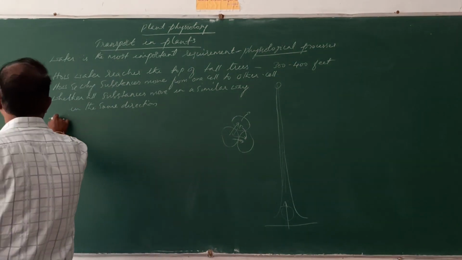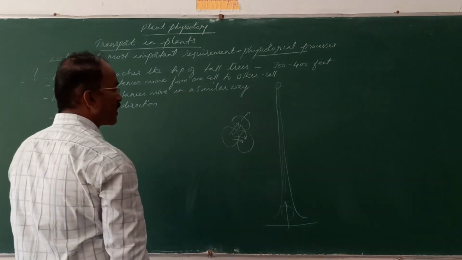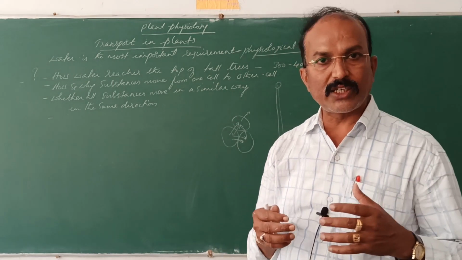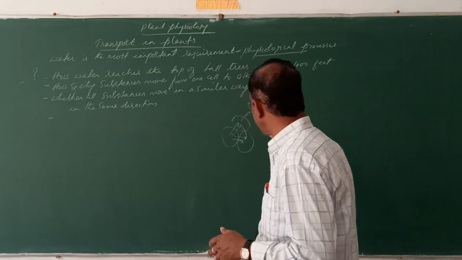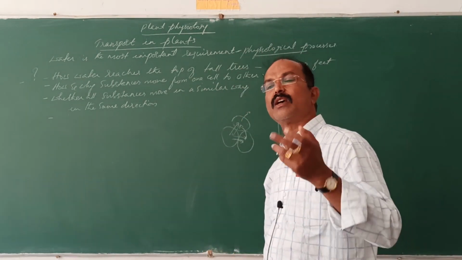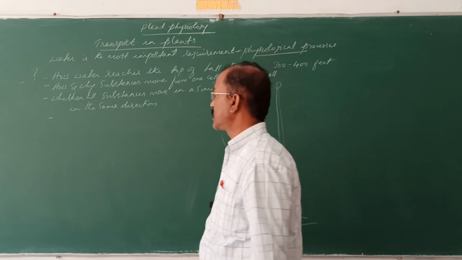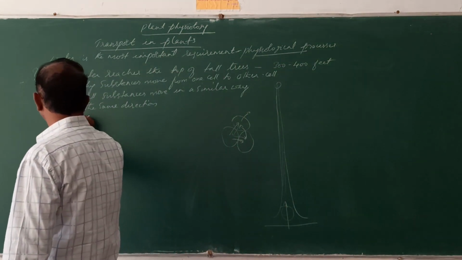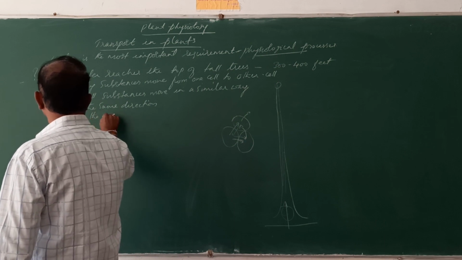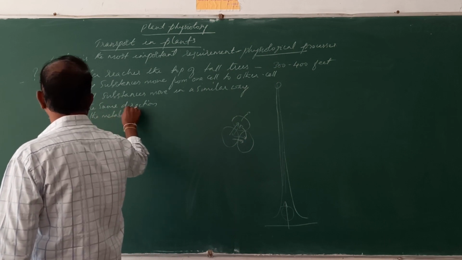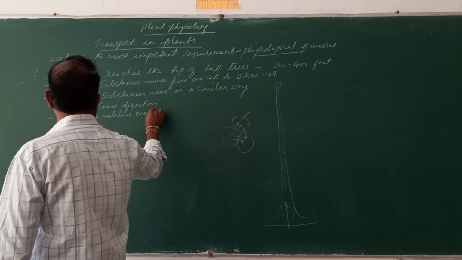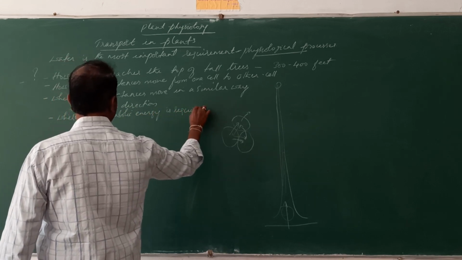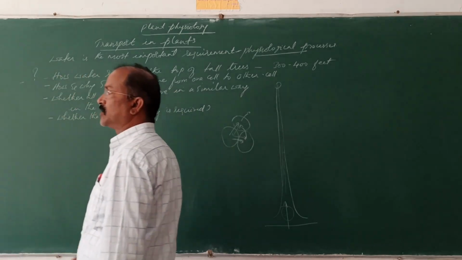Now the next question: whether metabolic energy is required for the transportation of these substances, nutrients, hormones, regulators, etc. So metabolic energy means what?